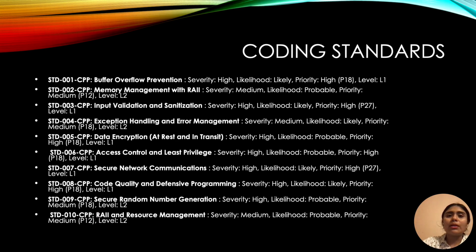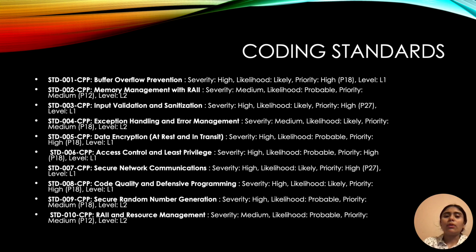Okay, so let's get into our coding standards. Each of these ties into those principles that I just mentioned above. Buffer overflow prevention is severity high, likelihood likely, and priority high at the P18 level.